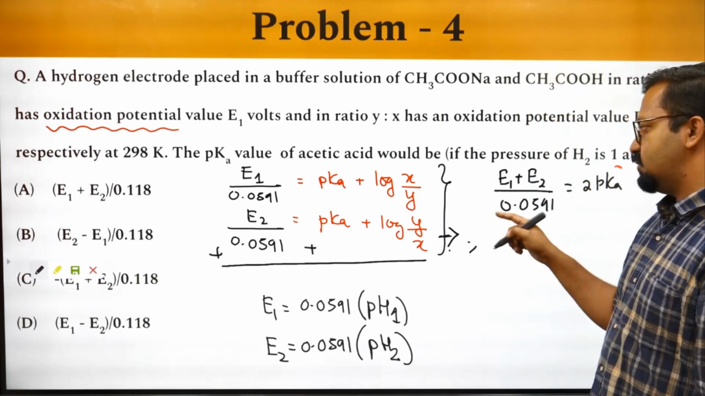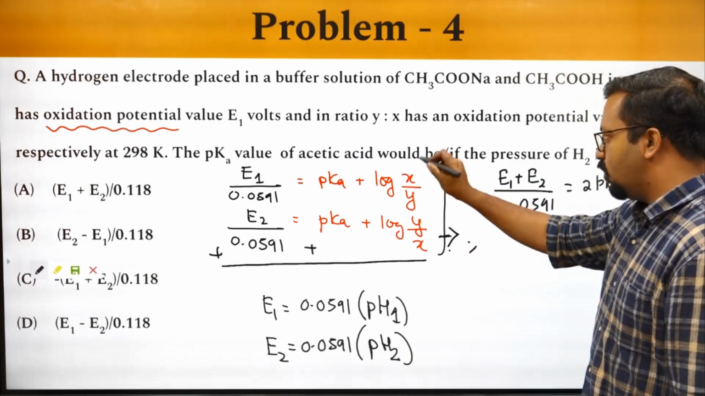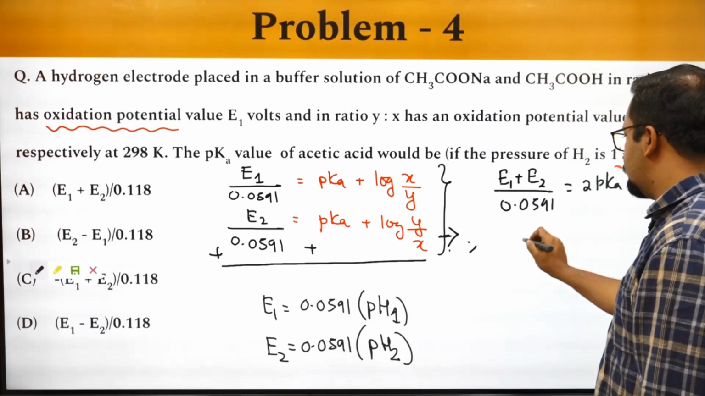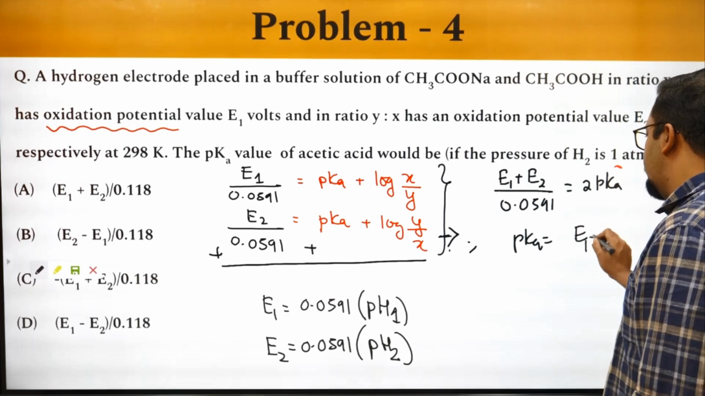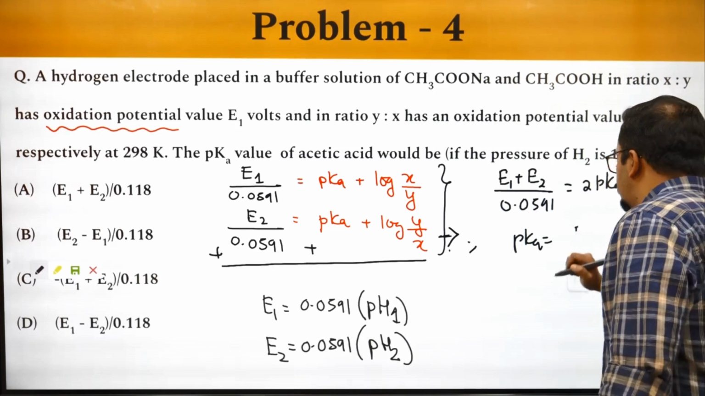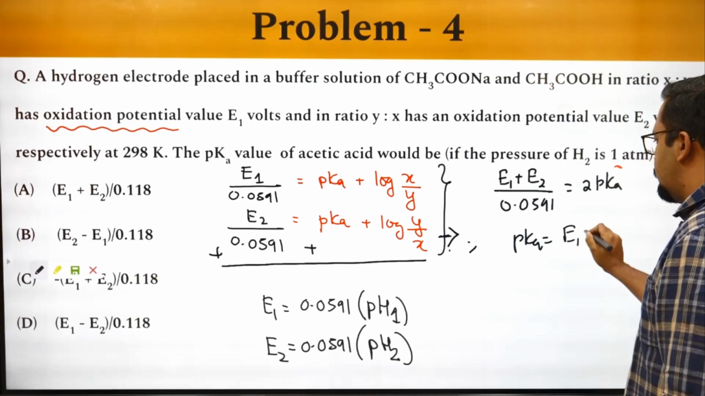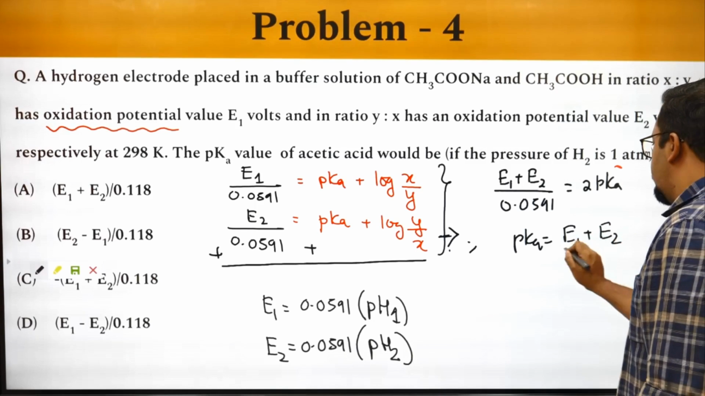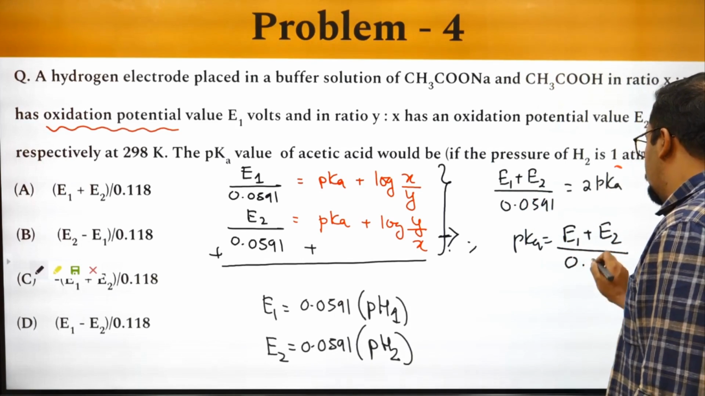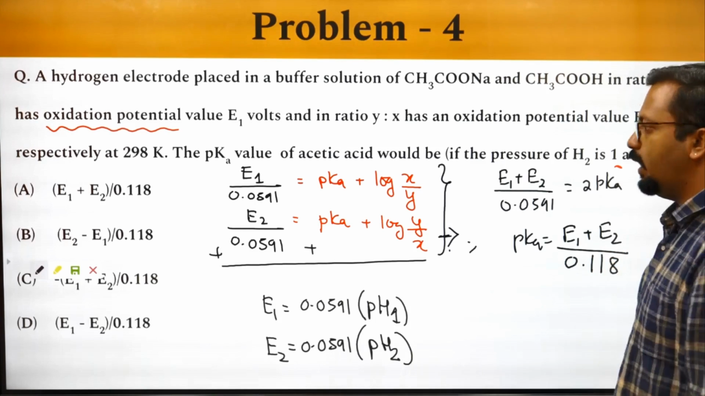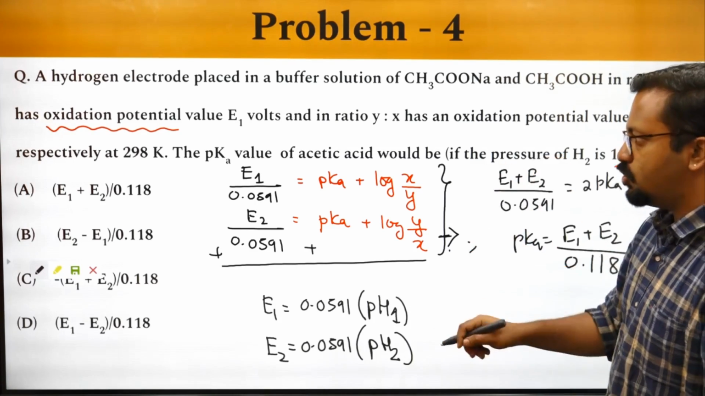y by x, how much will it be? 1. Log of 1 is equal to 0. So pKa turns out to be equal to E1 plus E2 by twice of this, that is 0.118. So our answer should be A.